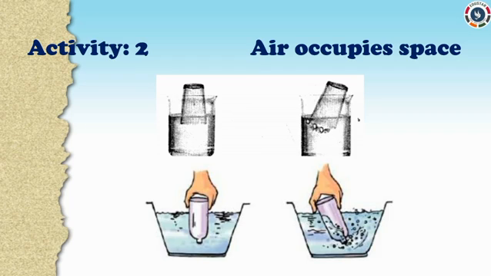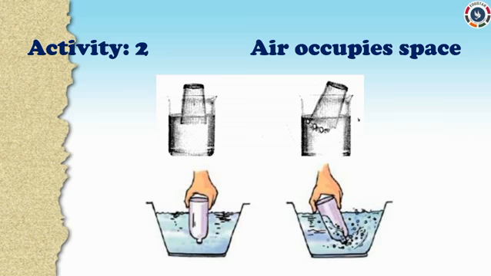However, when the tumbler was tilted, air from the tumbler escaped in the form of bubbles. We can see that in the second picture. This made space for the water to enter and it was easy to push the tumbler in water. Have you understood, dears? Will you try this in your home?